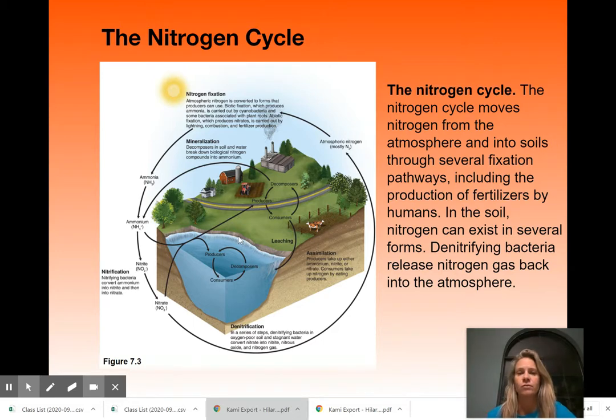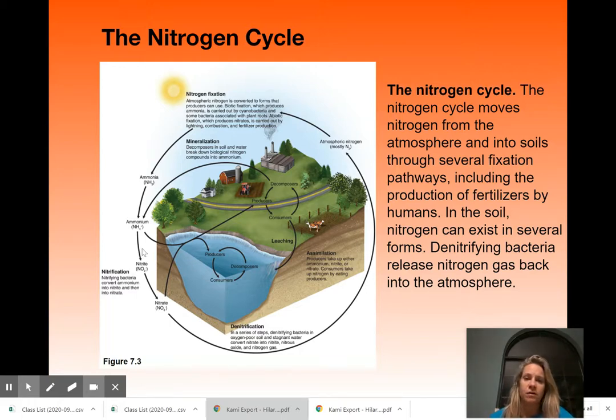Sometimes those are found on the roots of plants as little nodules. They take any type of nitrogen that's in the soil. It could be ammonia, nitrates, or nitrites, but they take those out of the soil and fixate them so that plants can use them. And then plants take in nitrogen. They use nitrogen for their growth.